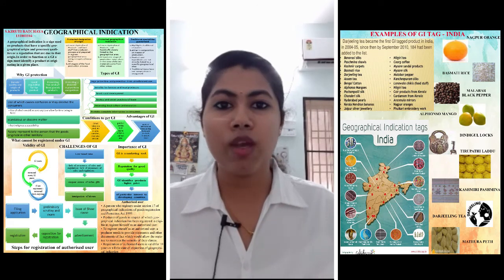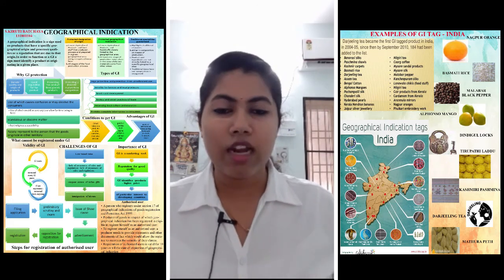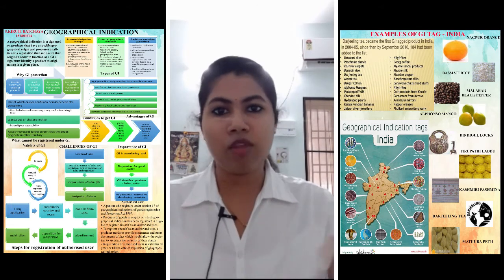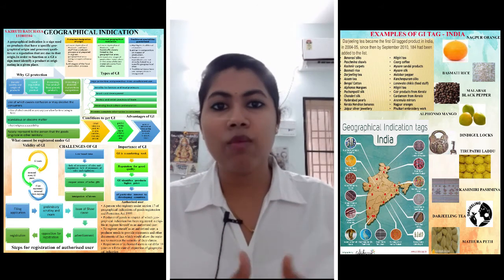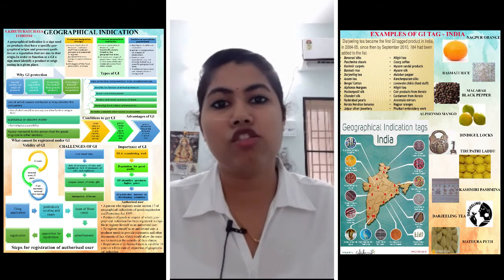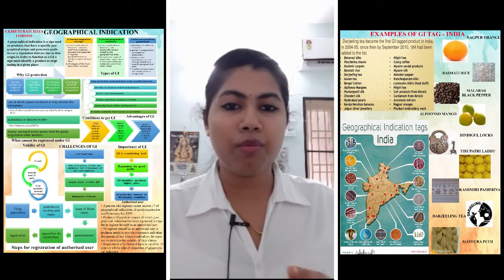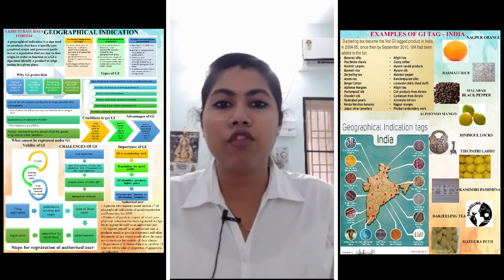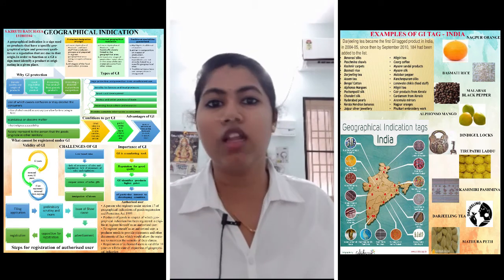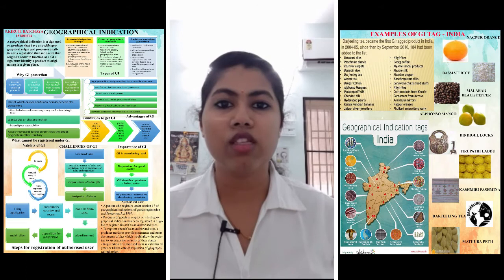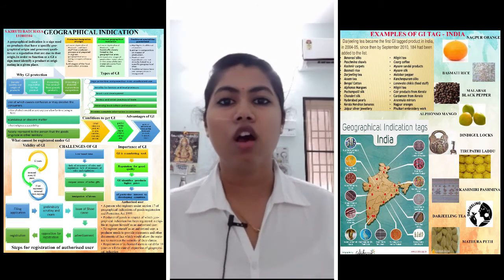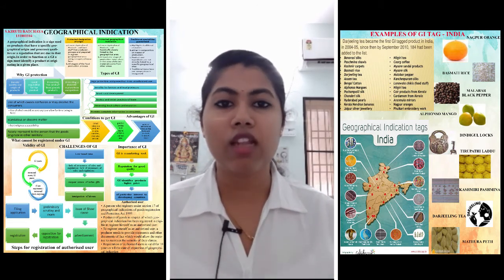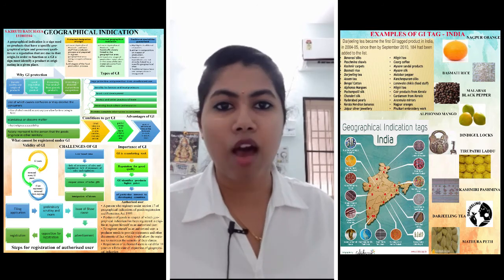And it also prevents the product from becoming a generic product, that is, it separates this Darjeeling tea from the other tea products, and also it prevents the duplication of this Darjeeling tea. Whenever people know that this particular tea is a GI tag product, they will know the difference between the GI tag product and the other products. So it will prevent this product from becoming a generic product. And also it will protect this particular product from competitors in the domestic market.